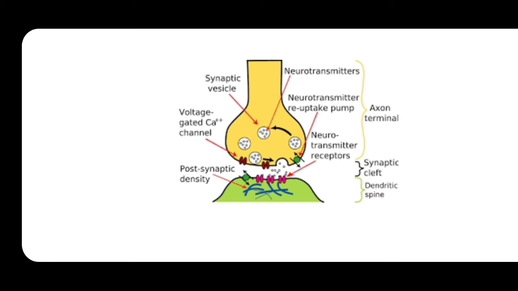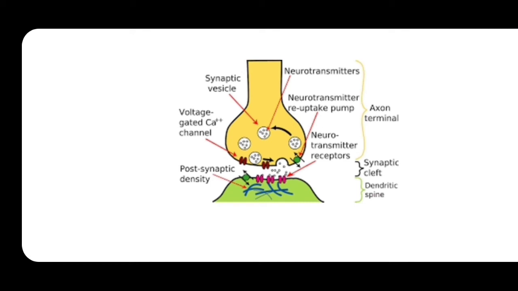But here, when the impulse reaches the axon terminal, a new action potential is generated. Next, that impulse will be shifted to the dendrite part of the other neuron. When this dendrite receives the impulse, please recall the generation and conduction of the nerve impulse.